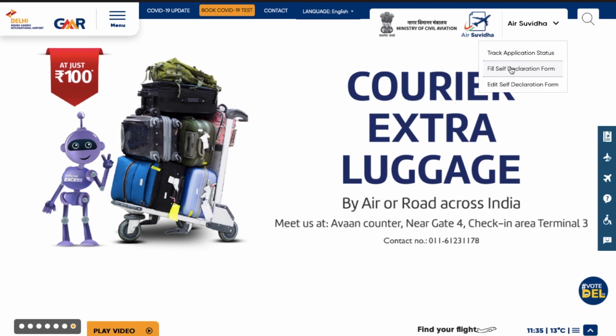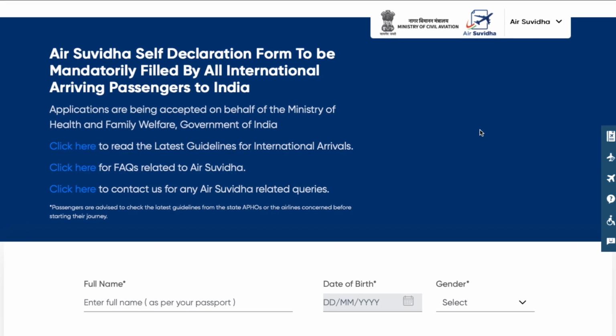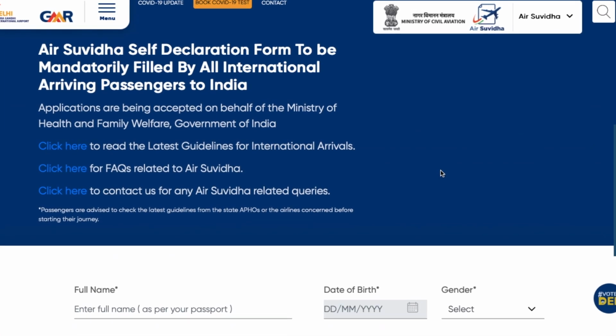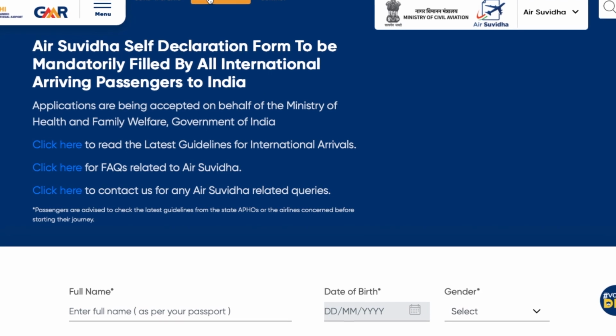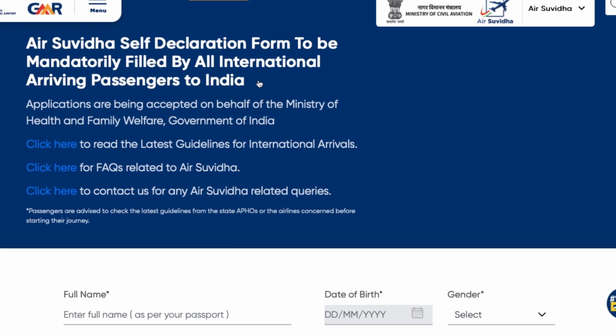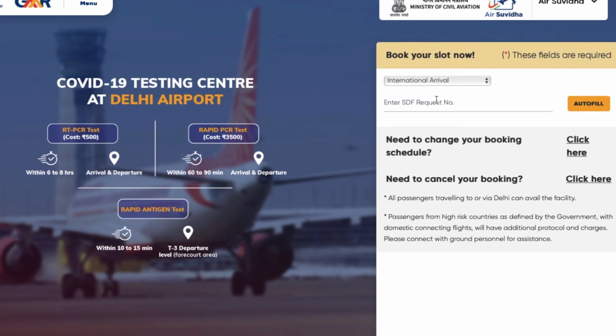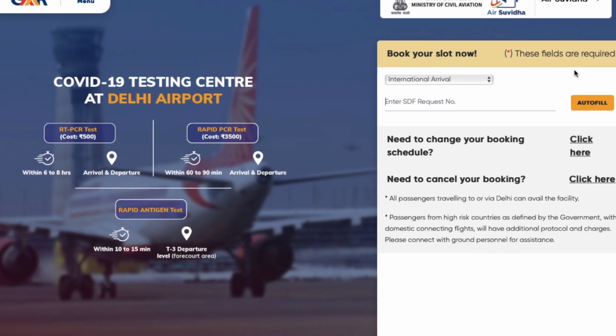As part of the updated travel guidelines, they mainly focused on the RT-PCR test, which has to be taken post-arrival. Usually, you fill the declaration form, give the details of your past 14 days' travel history, and upload the negative RT-PCR test taken within 72 hours of your boarding. But now they are going to modify the Air Suvidha in such a way that if you are traveling from any of the risk countries, or have been in any of them in the past 14 days, you have to mandatorily pre-book the RT-PCR test while filling your declaration form itself.